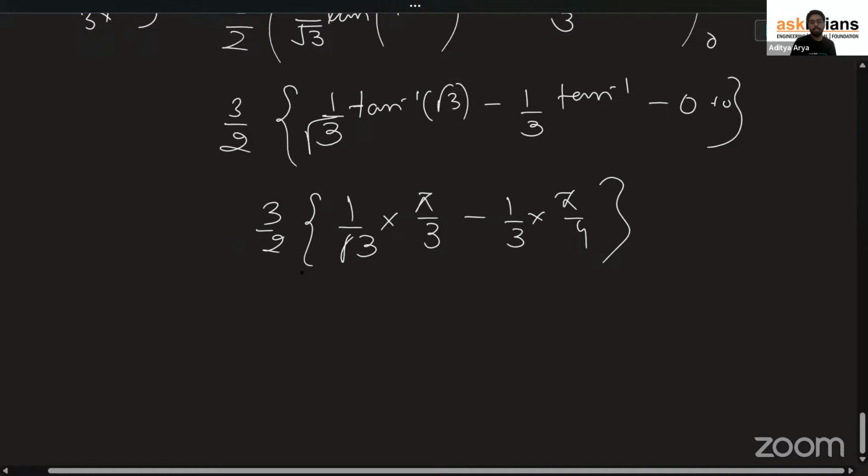So multiply 3 by 2 inside, you will be having pi upon 2 root 3 minus you will be having pi by 8.